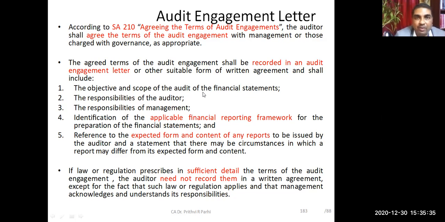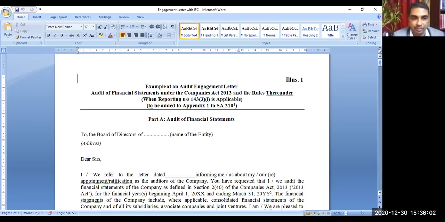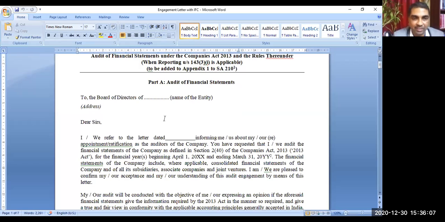Now I'll show you a format of an audit engagement letter. You can have some idea about the content of this. I'm just showing a format. Are you seeing it? Format of audit engagement letter. Is it visible to you? Yes, sir. You see, it is written to the board of directors.